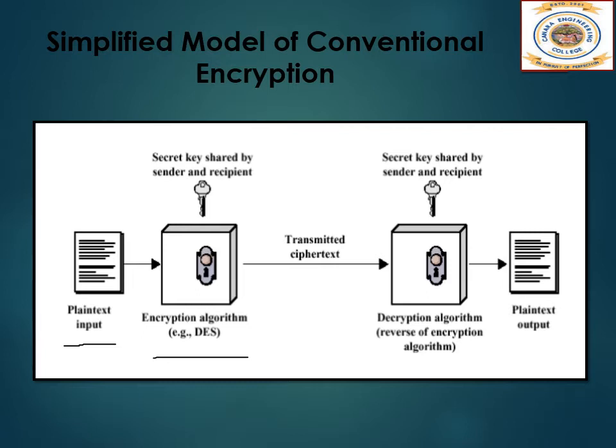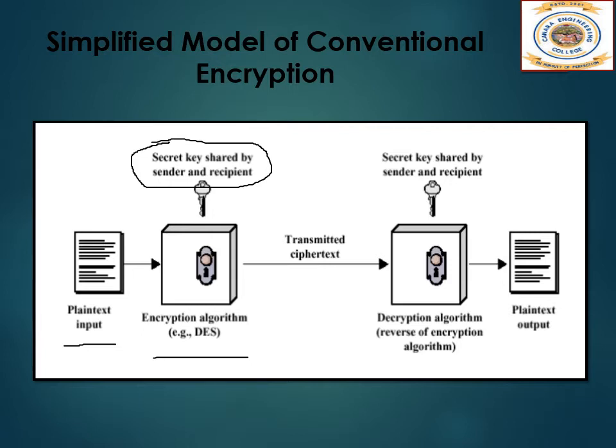Now these algorithms we will be learning later on. What algorithms are used for encryption? Again here we have symmetric as well as asymmetric algorithms. So in this module we are going to learn the symmetric algorithms. Next is the secret key. This is used for the encryption process. Secret key is also an input to the encryption algorithm. The key is a value independent of the plain text and of the algorithm. The algorithm will produce a different output depending on the specific key being used at the time.